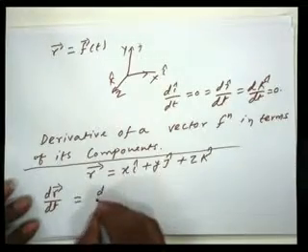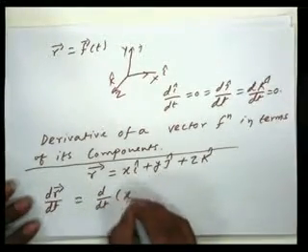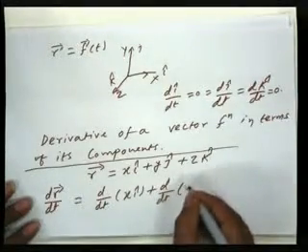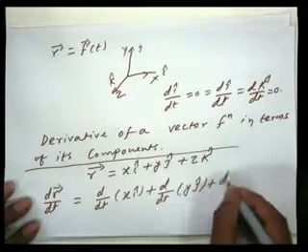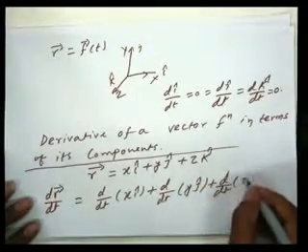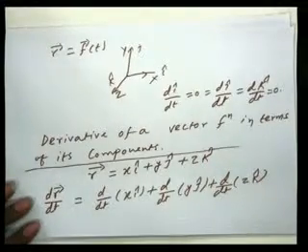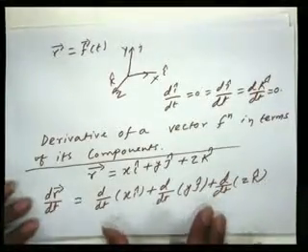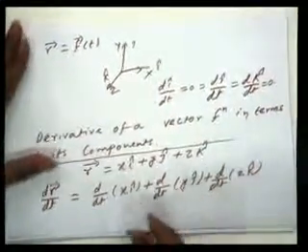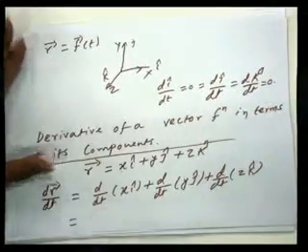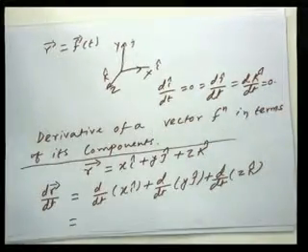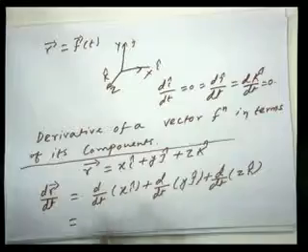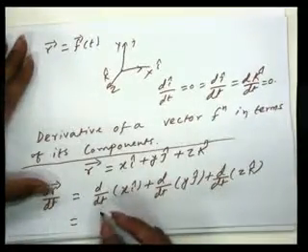So I can easily write this as d upon dt of x i cap, plus d upon dt of y j cap, plus d upon dt of z k cap, right? These are the components. We will use the beautiful result that we just saw, the product rule that you studied in class 11, where you treat the first factor as constant and differentiate the other, and then the other way round. That is a very basic calculus rule.